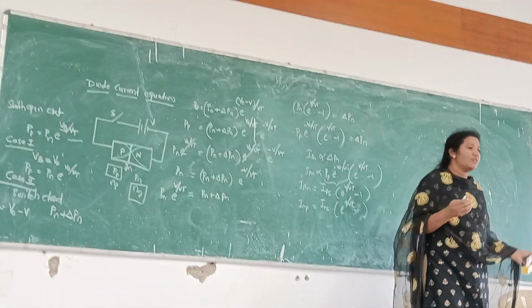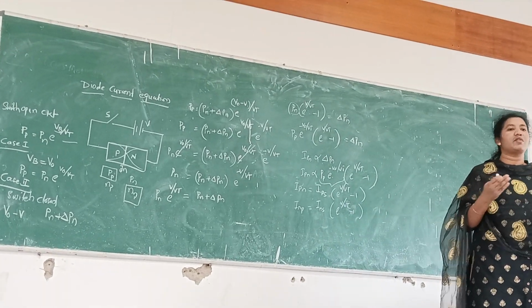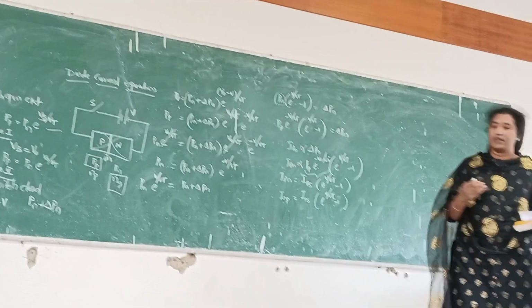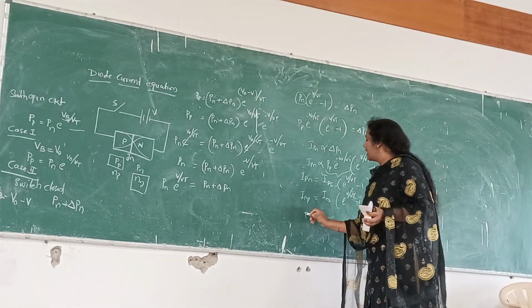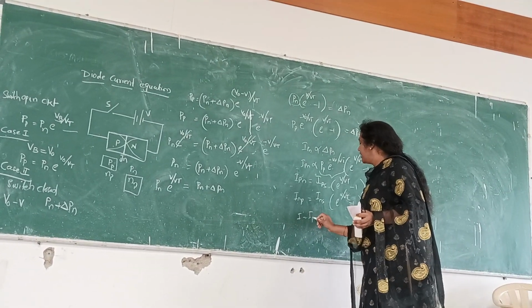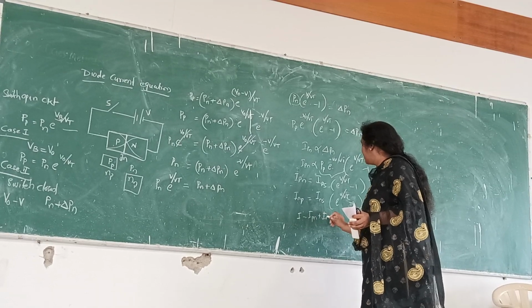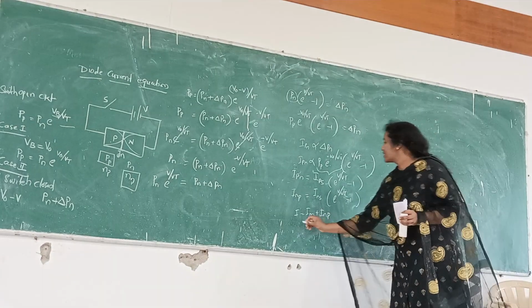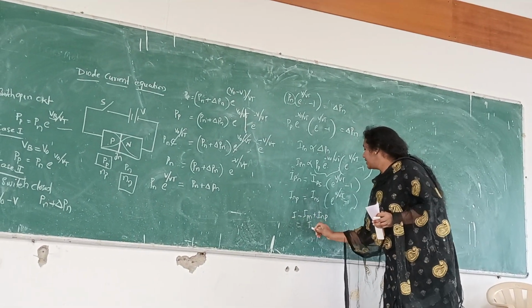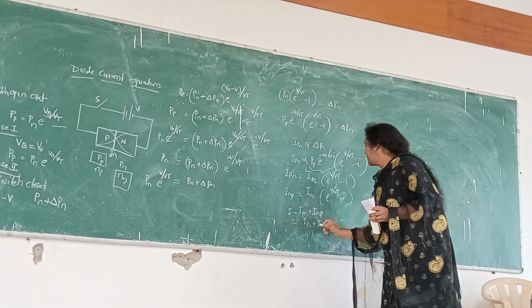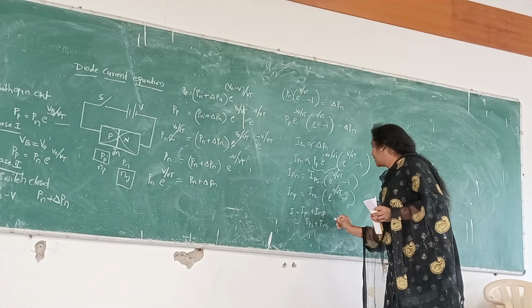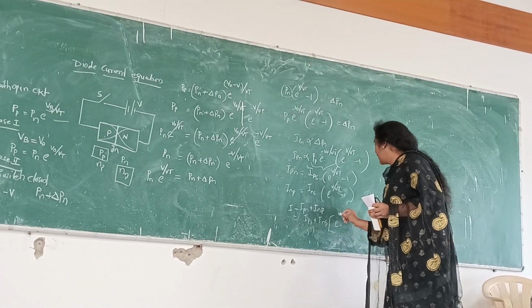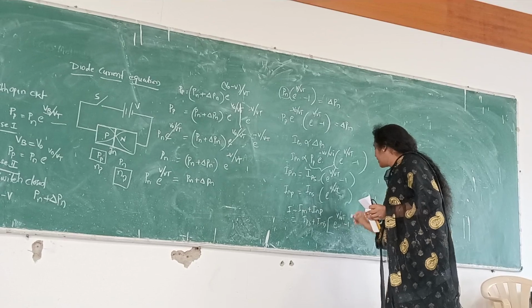As we know, the total current will be the sum of the hole current and the electron current. So we will write the expression as I is equal to IPN plus INP. Then I will write this expression as IPS plus INS. This entire expression will be multiplied by e power V by Vt minus 1.